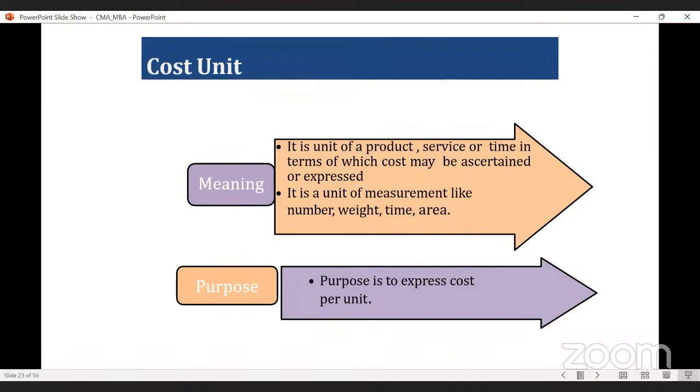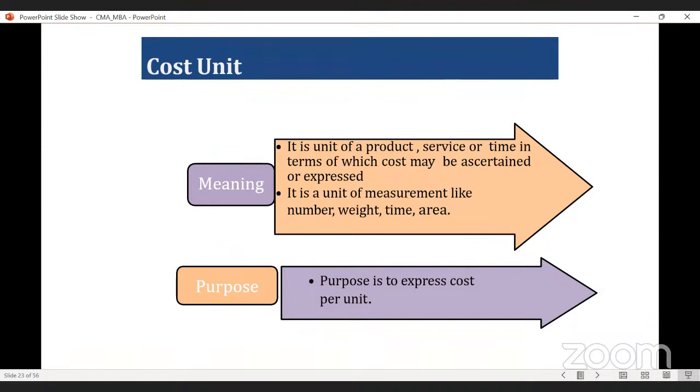So a unit of a product, service, or time in terms of which cost may be ascertained or expressed. Per pen, we are saying 10 rupees, or it may be per kilo, per gram. These are the cost units. It is a unit of measurement like number, weight, time, area.